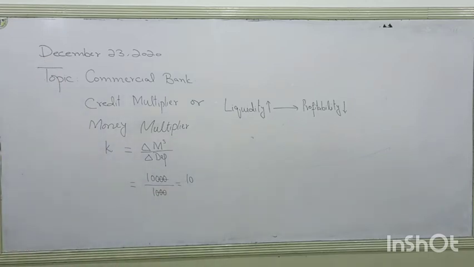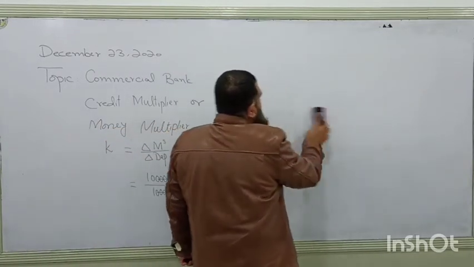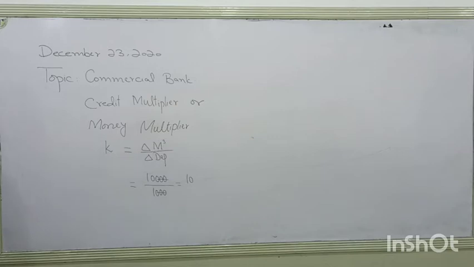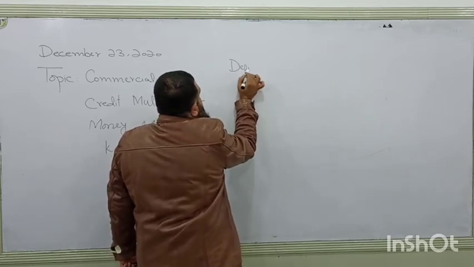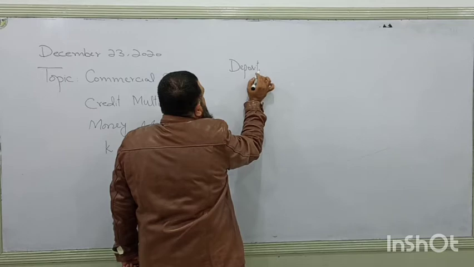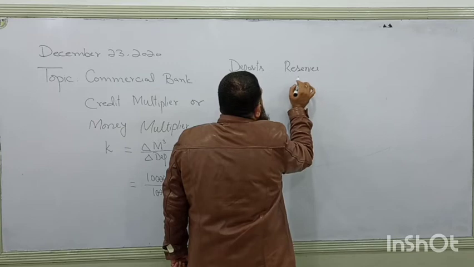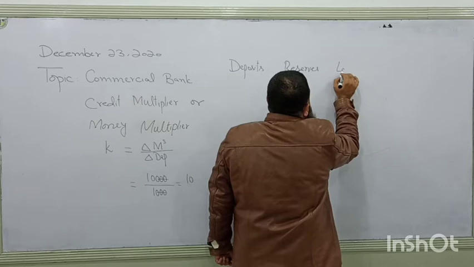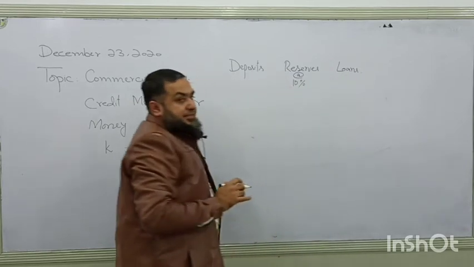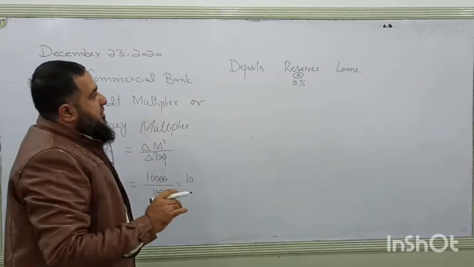Now how? What do you think? If there is a deposit of 1000 rupees, how will the commercial bank extend a loan? Do you think all of that money will be extended in the form of loan, or some of the cash will be kept by the commercial bank? Here I am taking deposit. Here I am taking the reserves at the rate of 10%. And here I am taking the loans. Now see what is happening.